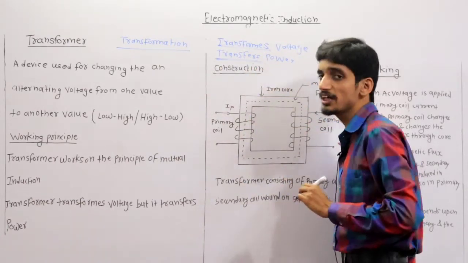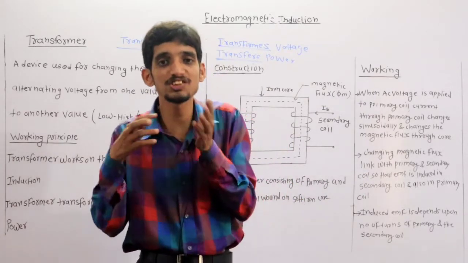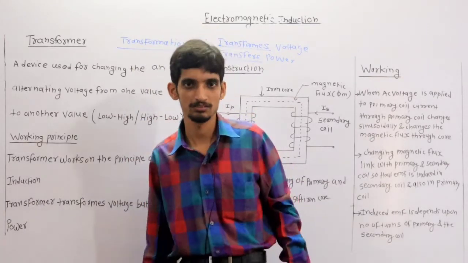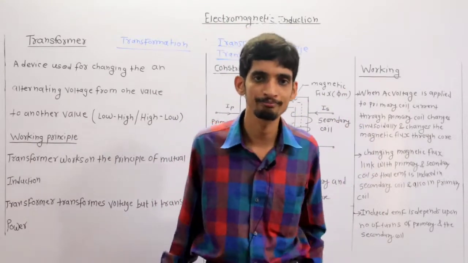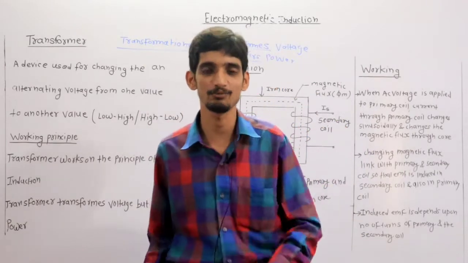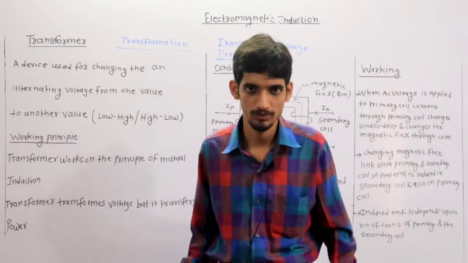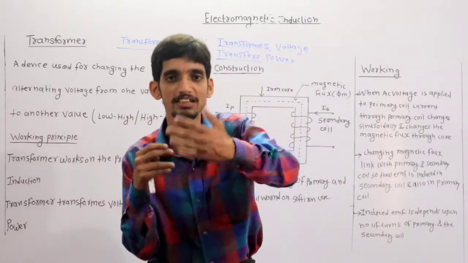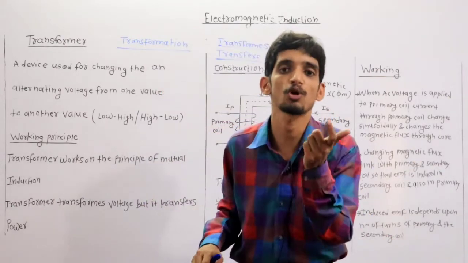Transformation and transfer are different things. Transformation means you make a change in only its value without changing the nature. That means the information is the same, but you increase its magnitude. Whereas transfer means you send the thing as it is, without any modification in its nature as well as its magnitude. If a signal is passed unaltered from one point to another point, it is called transfer of signal.